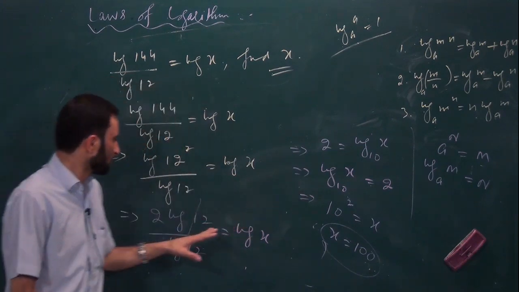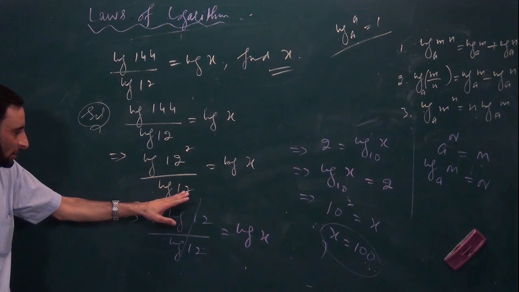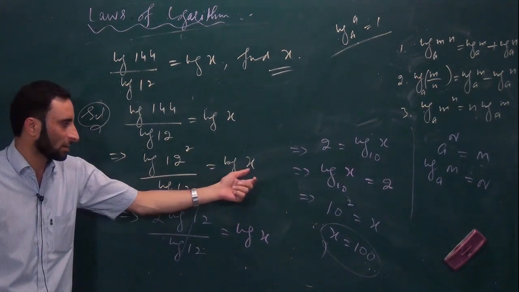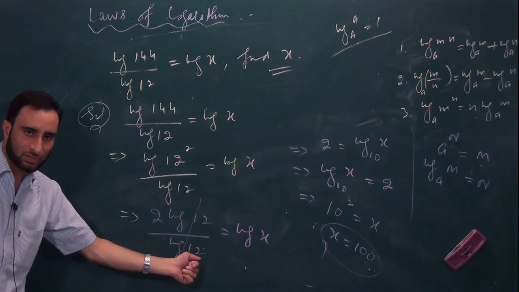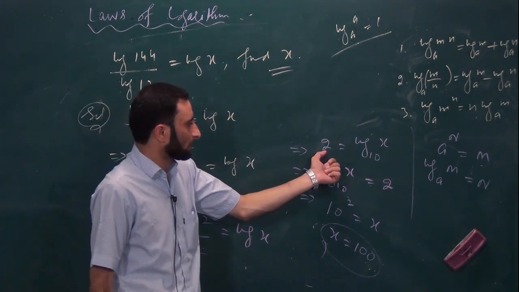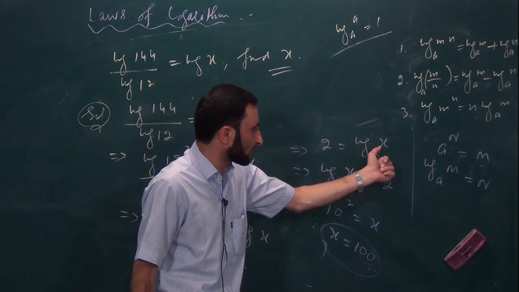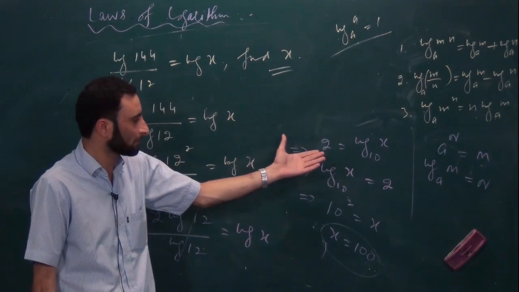Again let me tell you, log 12 square will be 144 divided by log 12, it is as it is, equal to log of x. 2 log 12 divided by log 12, this will cancel, is equal to log x. Implies 2 will be equal to log x under the base 10. Now I have told you about the common system and the Briggs system.